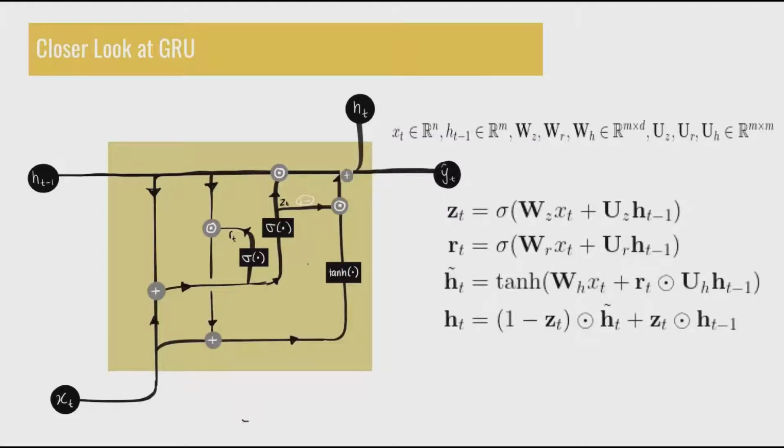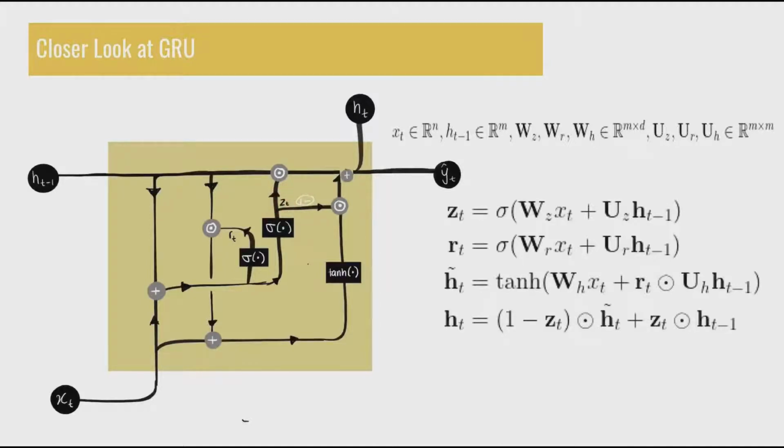Okay, so the first step is to compute the update gate zt. So this will tell the model how much past information needs to be passed on. This is done by computing xt times a weight matrix plus Uz times the previous hidden state ht minus 1. And then you'll sum that, shown right over here, and then activate it using a sigmoid function to get zt.